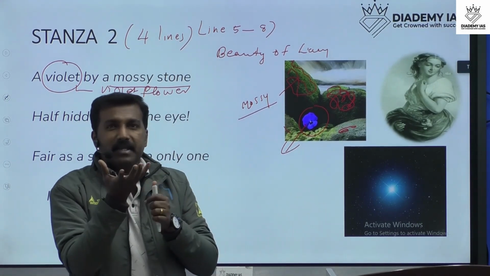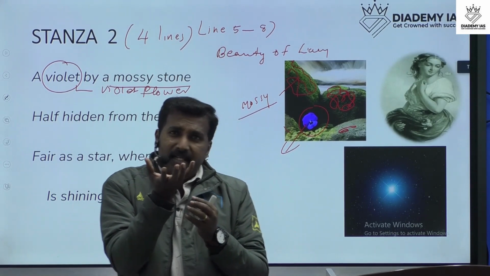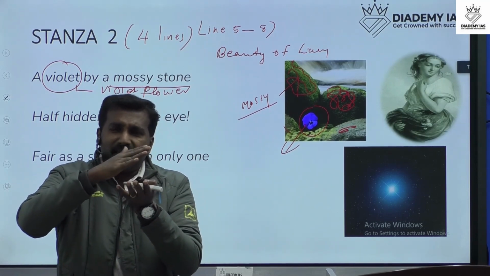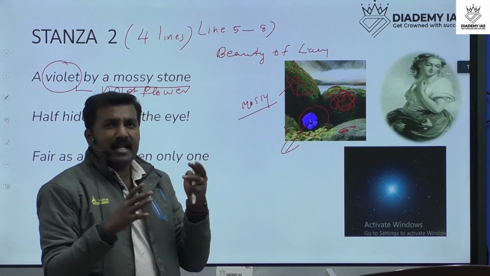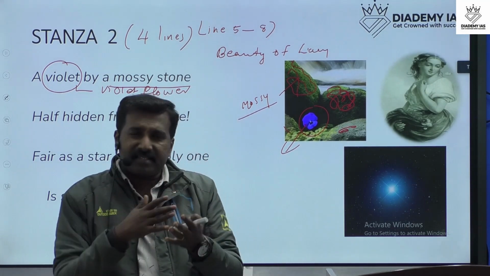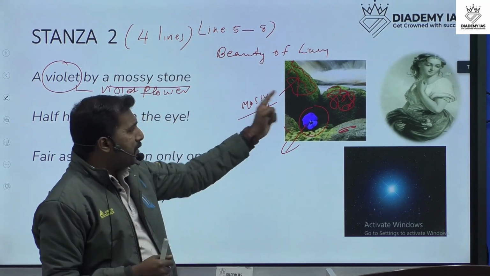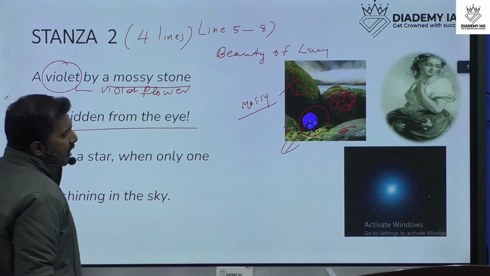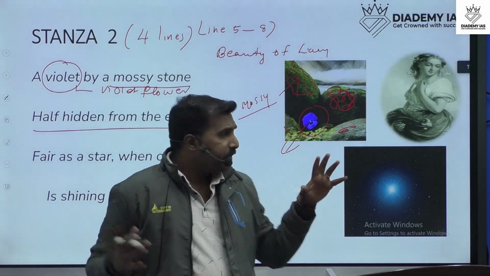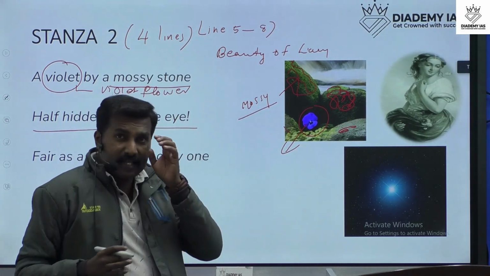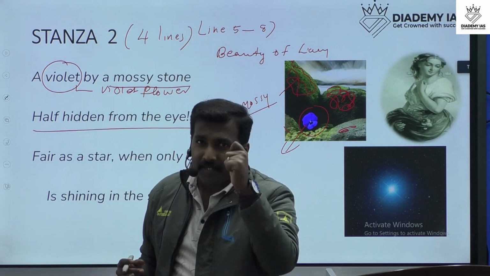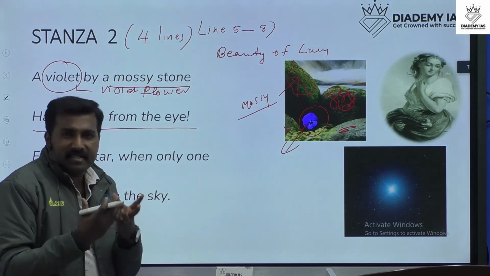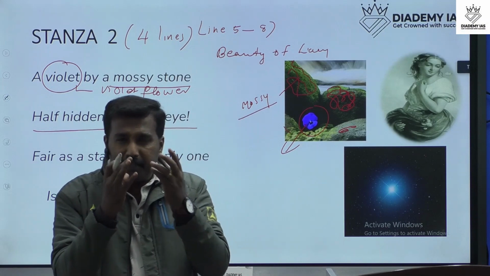Mossy means a stone covered with green, like algae. Normally we can see this on rainy days and at the riverside. And this is an imagination of the poet. And next is "half hidden from the eye." That means the poet can see this violet flower, visualizing it half hidden from the eye. That means a very beautiful scene. The poet says this is very beautiful scenery.